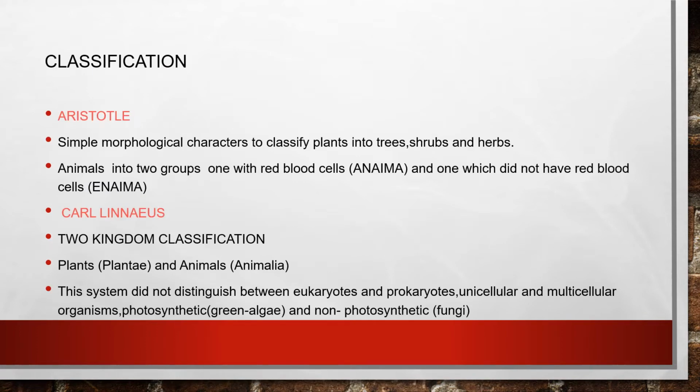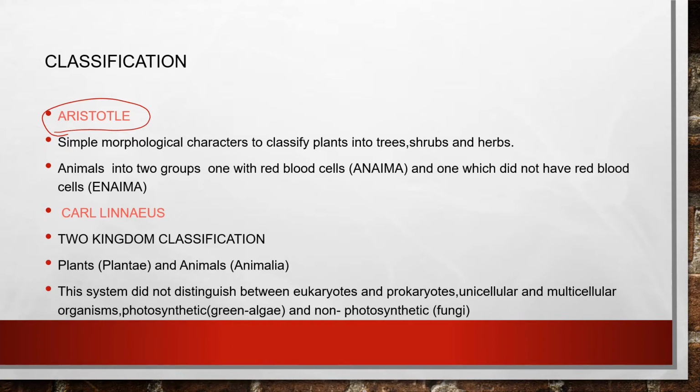Now first let us discuss the basics of classification. Since the dawn of civilization, there have been many attempts to classify living organisms. It was done very instinctively, not using scientific criteria, but born out of the need to use the organisms for food, shelter and clothing. Now first came Aristotle. So what did he do?